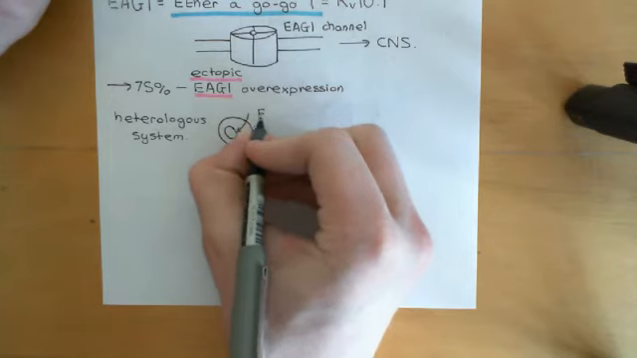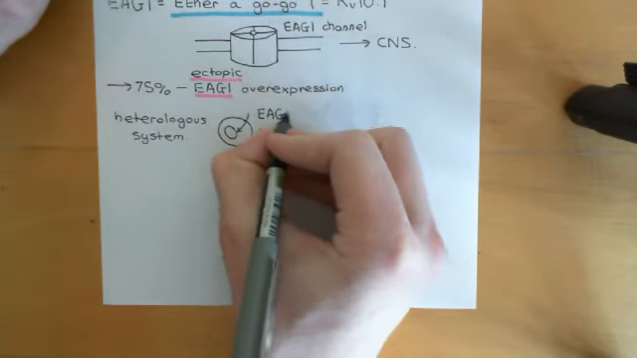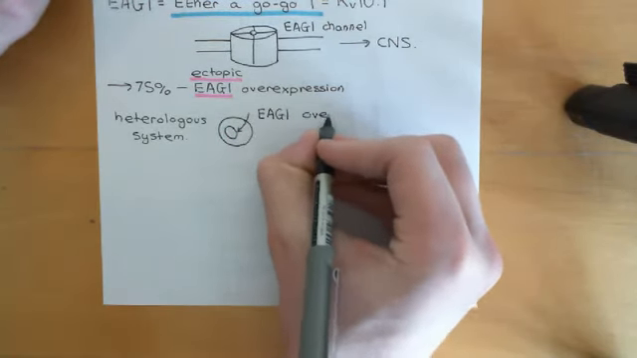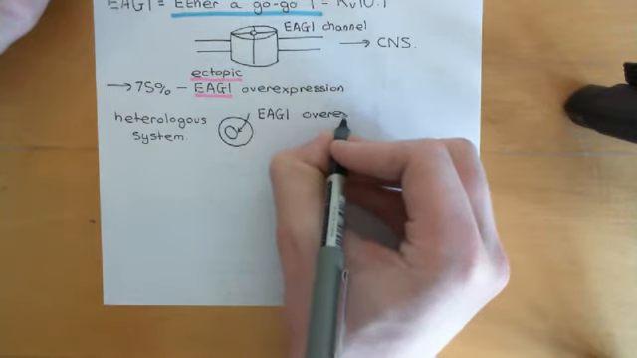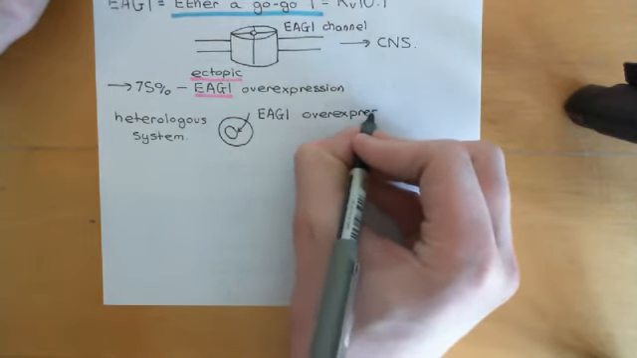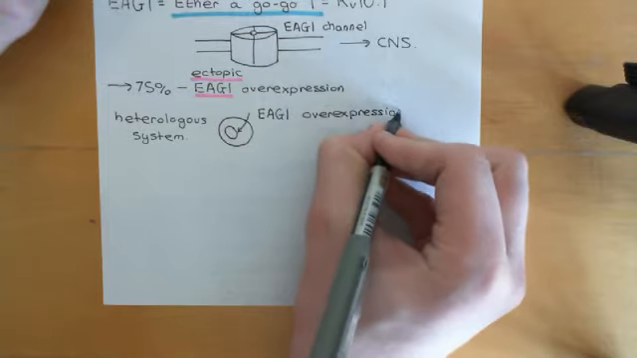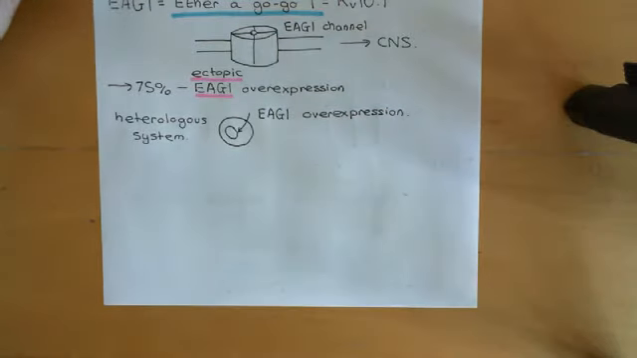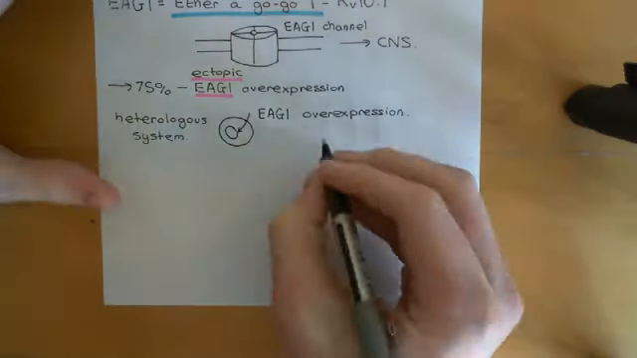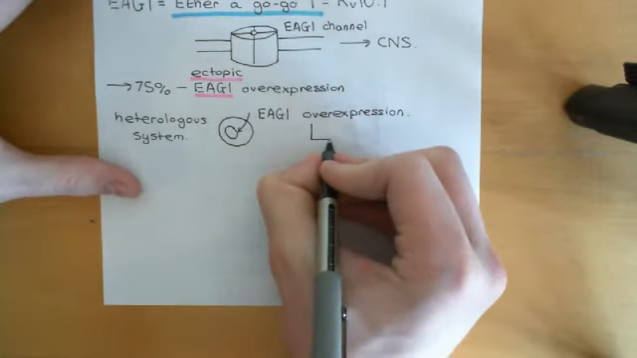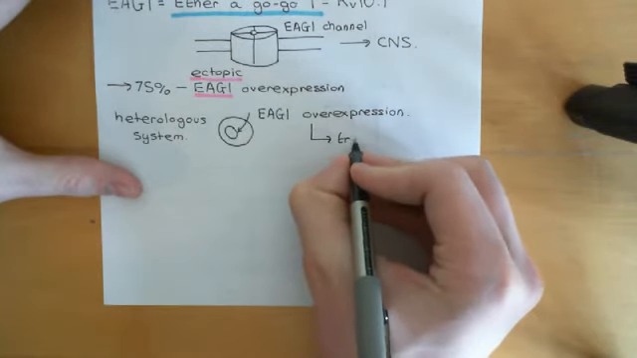Okay, so if you get Heterologous 1 overexpression in these heterologous systems like this, what happens is the cells do start to show cancerous phenotypes. And let me just explain this, because this is actually quite an important point. What happens is the cells show transformation.